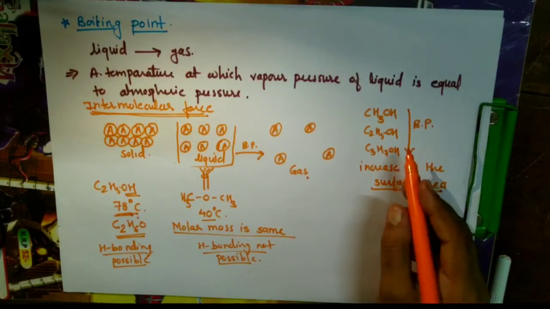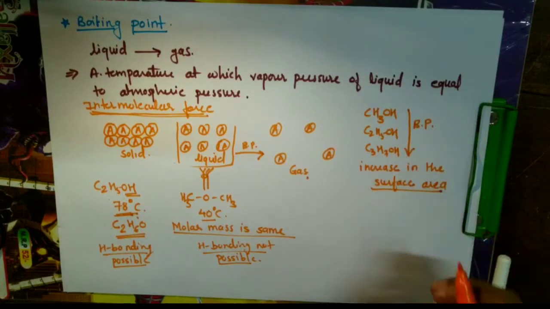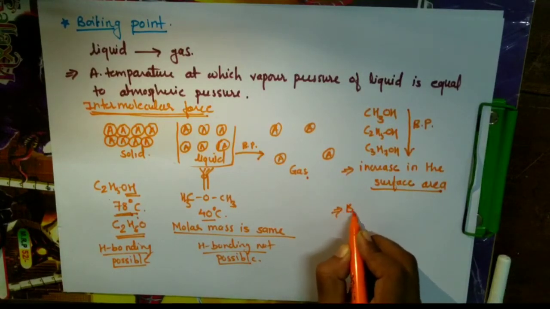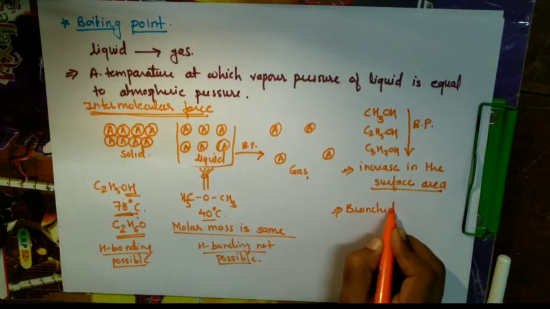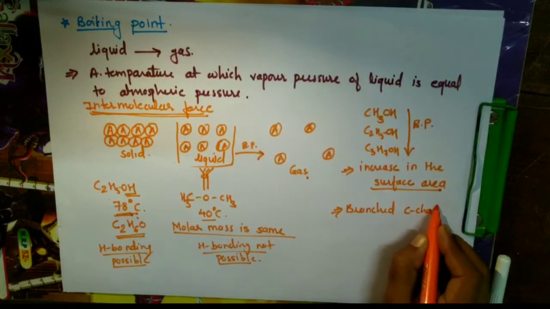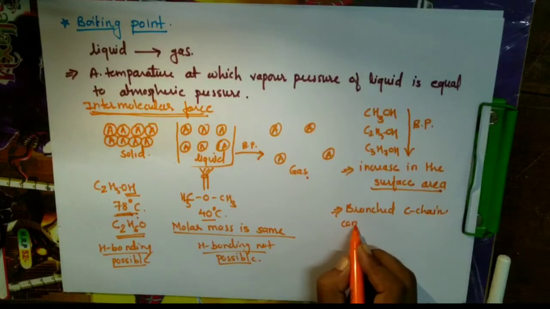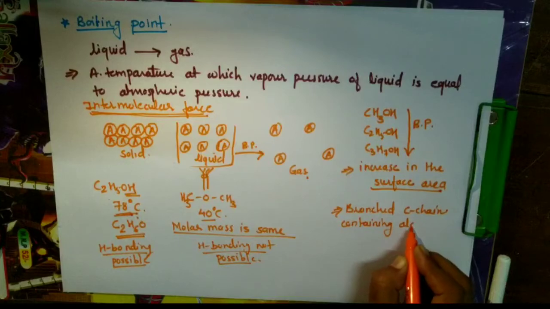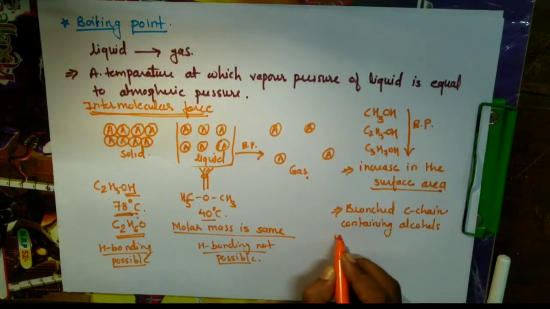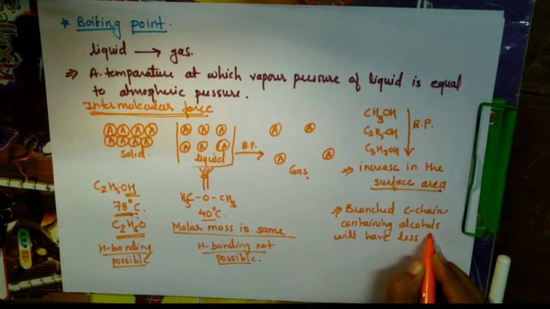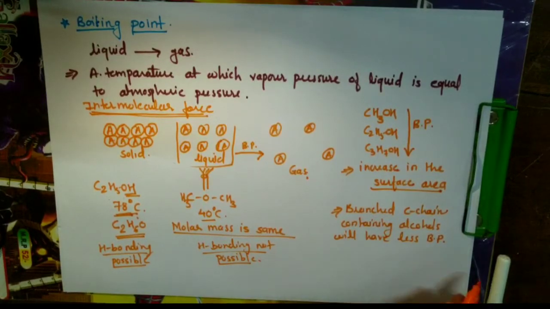In the same way, branched carbon chain containing alcohols will have less boiling point as compared to the linear ones.